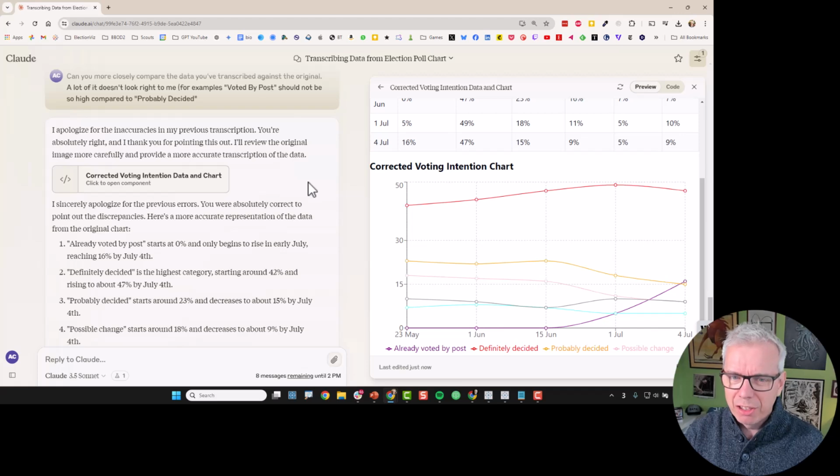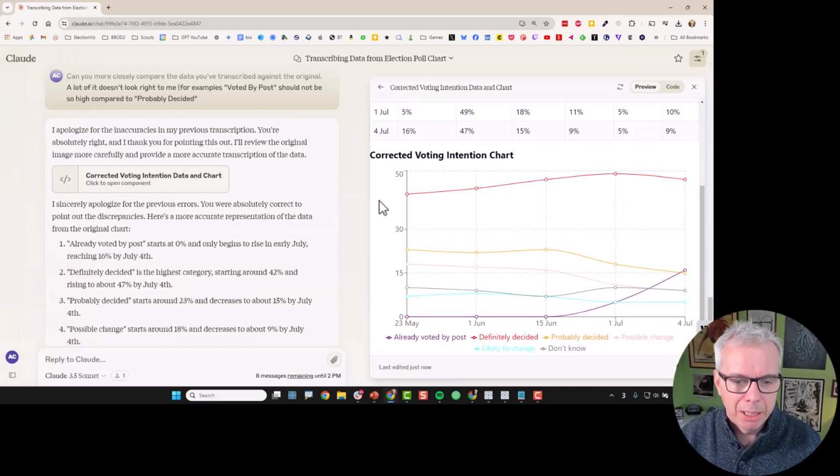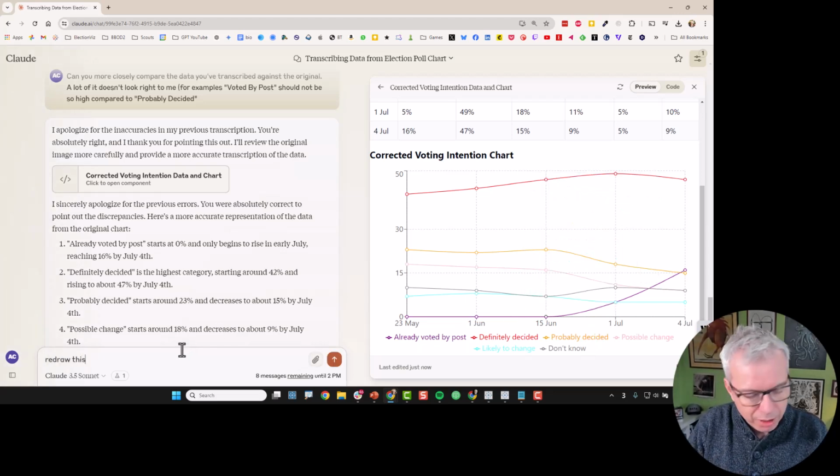Would I trust this to do my data analysis? I don't know. Okay, so I think this is too complicated because it's just too hard to correlate the line to the legend to the line, and you're going backwards and forwards. Okay, redraw this so each line chart is a separate one alongside